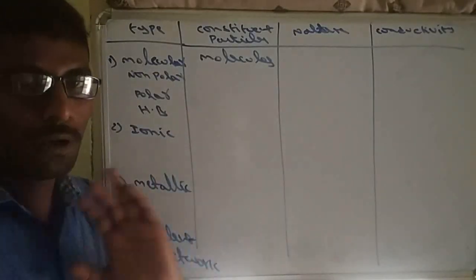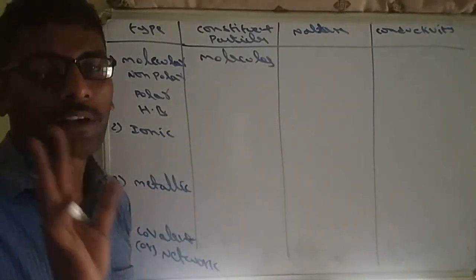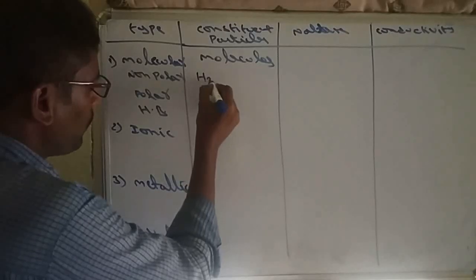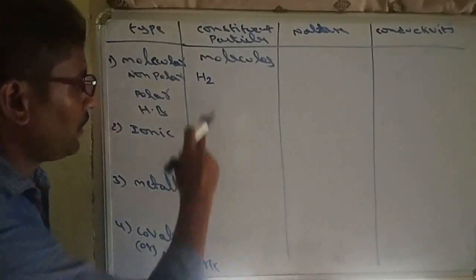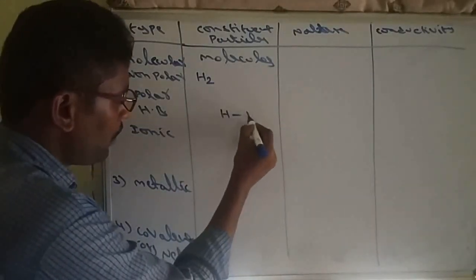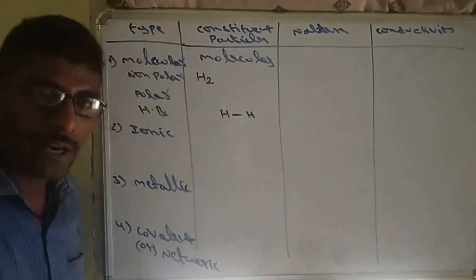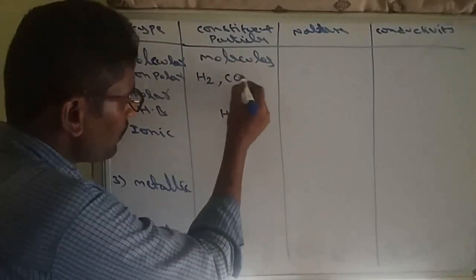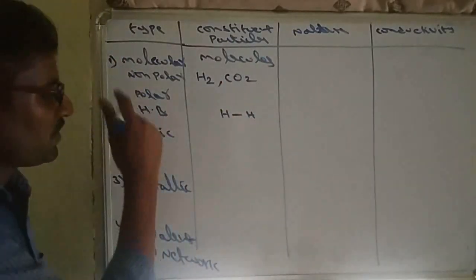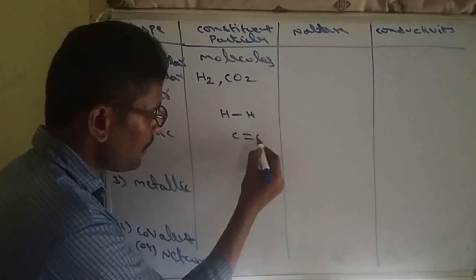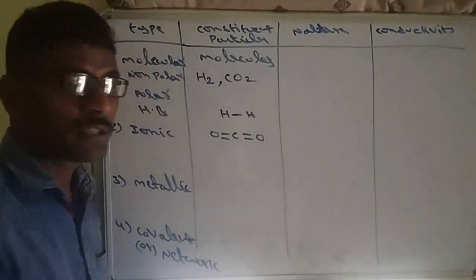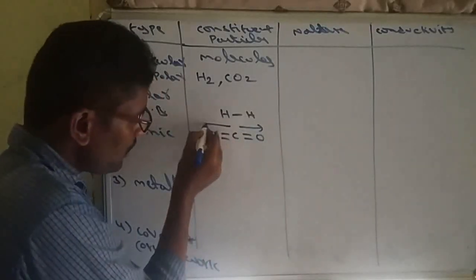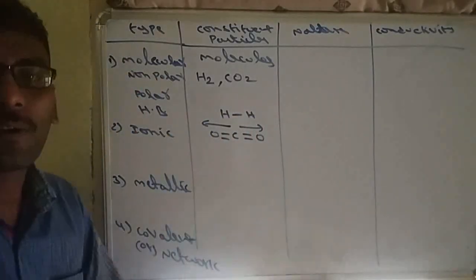Non-polar means the molecule does not exhibit any dipole moment. Example, we are taking H2 molecule. In H2 molecule, hydrogen single bond hydrogen. So both are similar atoms, so the dipole moment will be 0. Another example, CO2 molecule. CO2 structure is linear, like this: C double bond O, C double bond O. In this direction oxygen will pull, in the other direction oxygen will pull due to more electronegativity.